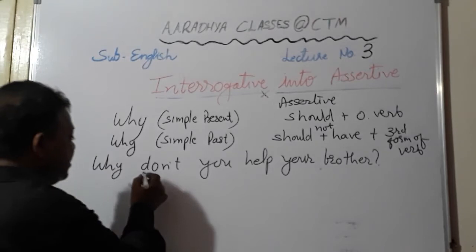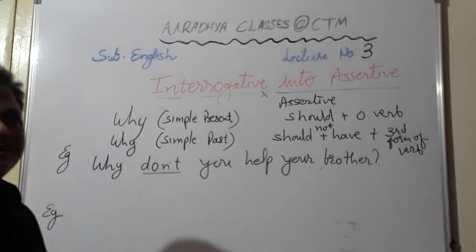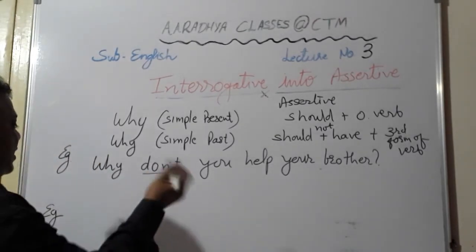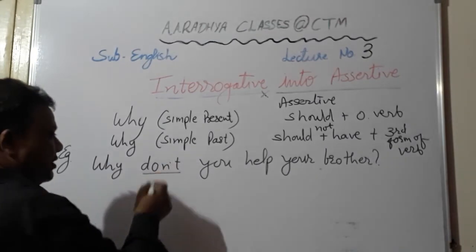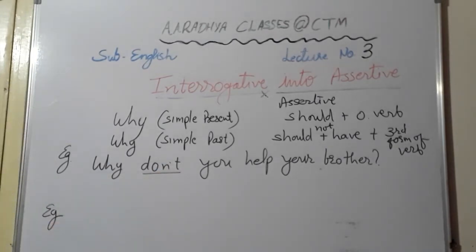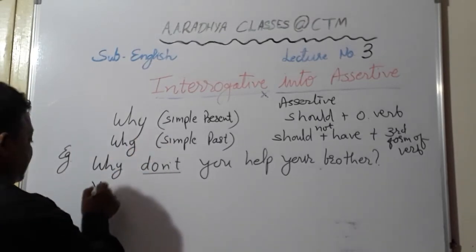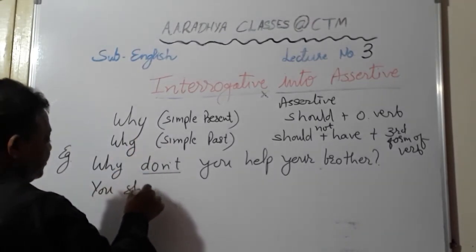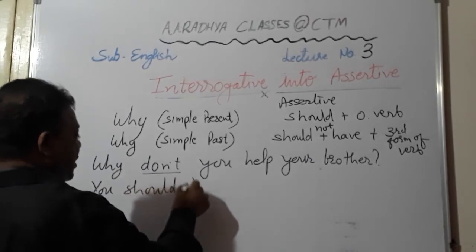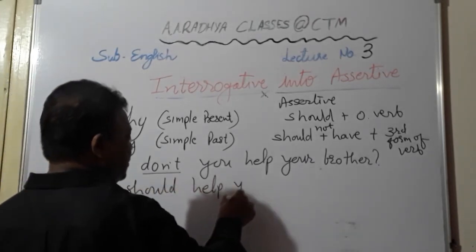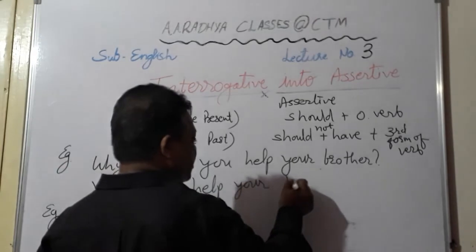Again, when you look at this particular word, you can make out that it is a negative question. So when negative question is there, you don't have to convert it assertive into simple same tense. Here we are using should. It means you should help your brother.